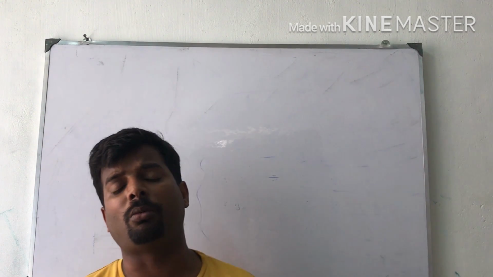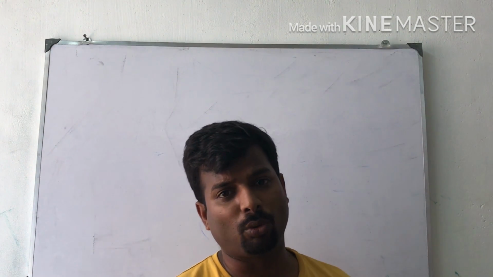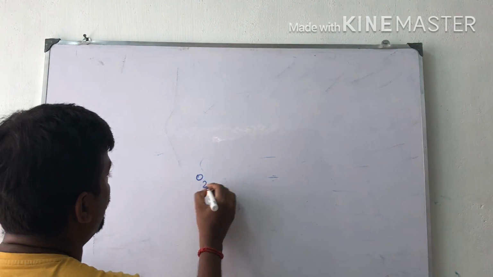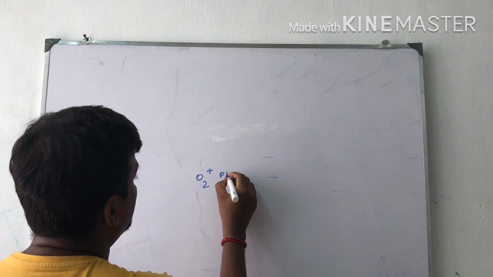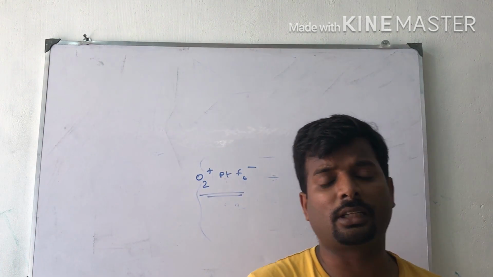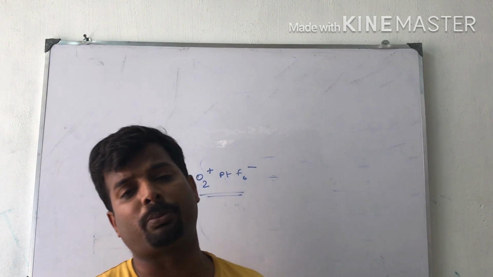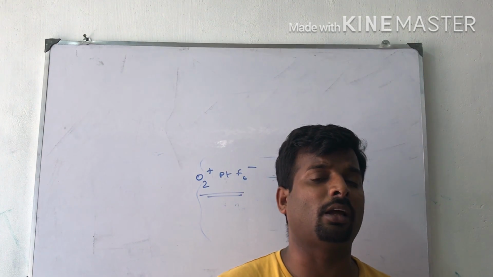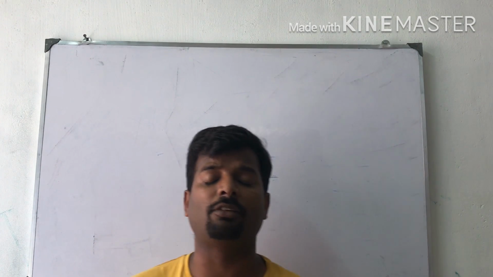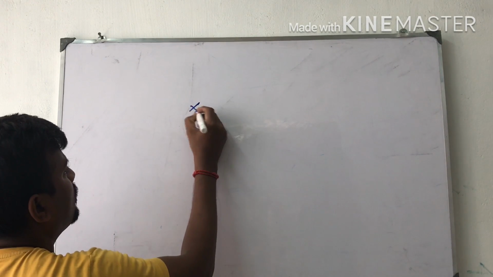In March 1962, Neil Bartlett, a scientist, found in his experiments that O2+ PtF6- is a red compound he prepared. The first ionization enthalpy of oxygen is 1175 kilojoules per mole, and he observed that the first ionization enthalpy of xenon is also about 1170 kilojoules per mole. Now I am going to tell about some xenon compounds.